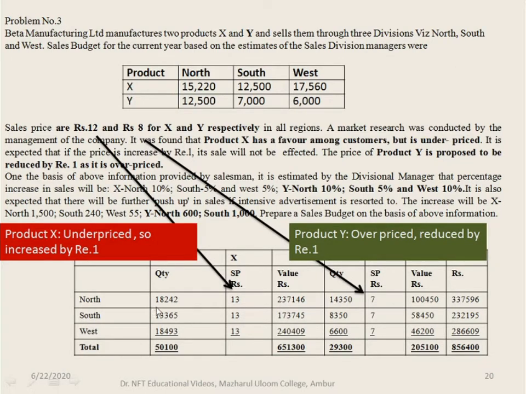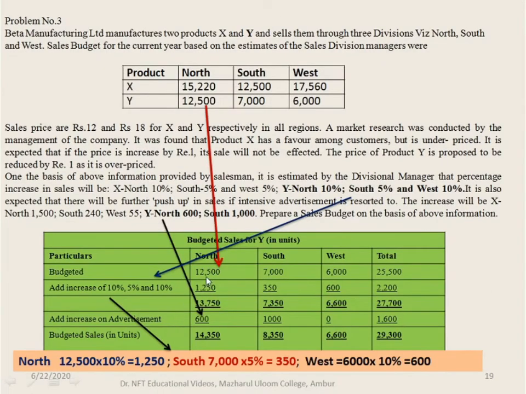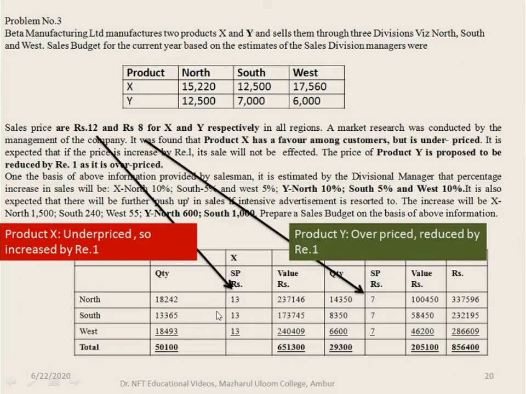Along with the number of units, which is the quantity given for North, the columns which are given, record them here and multiply to get quantity into selling price, the value for both the products, X as well as Y, for the three divisions.